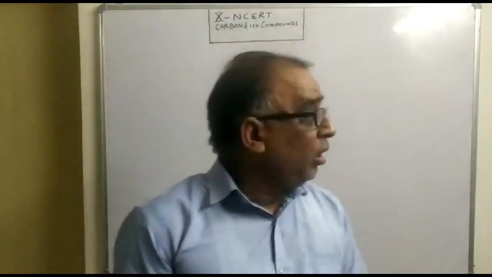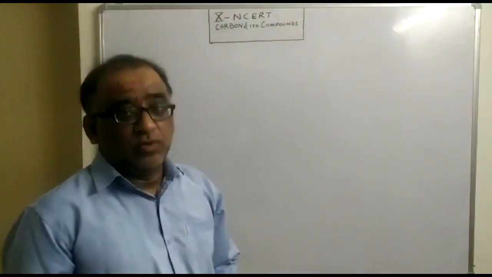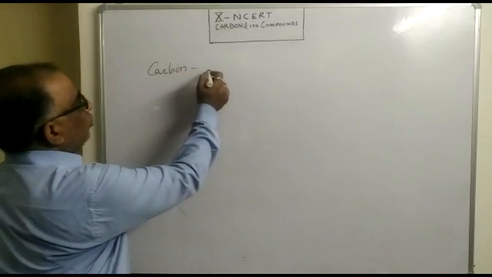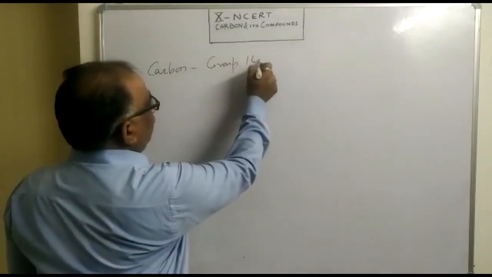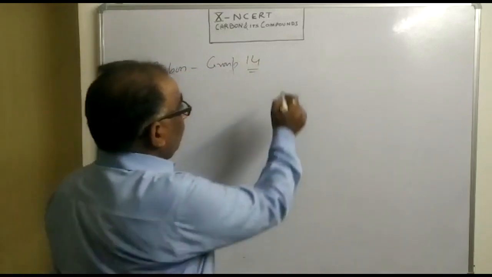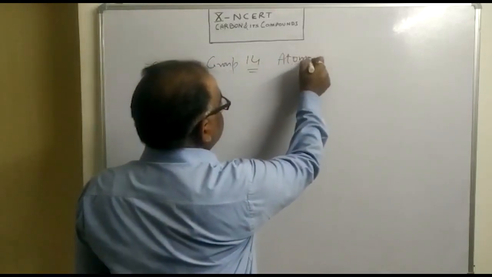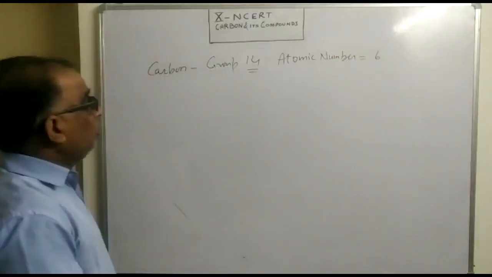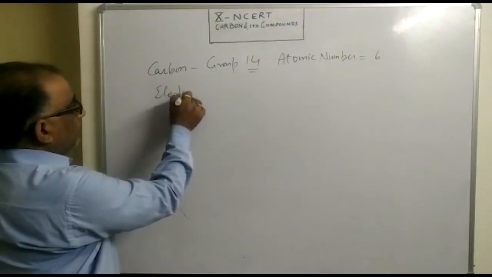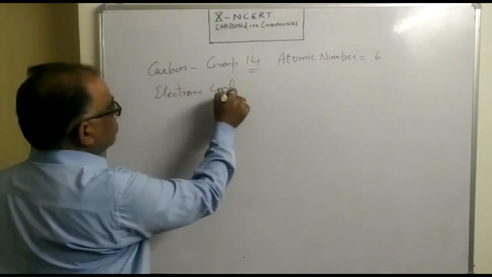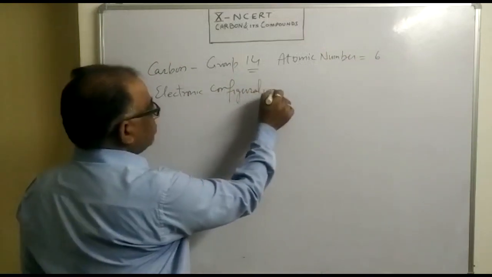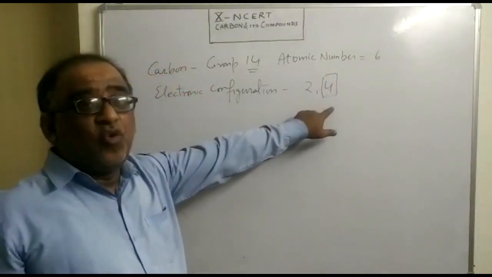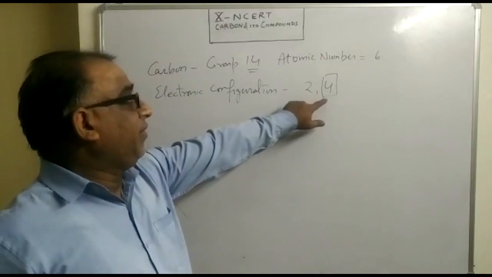Today we shall talk about the general aspects of carbon and its compounds. We very well know that carbon belongs to group 14 in the periodic table and its atomic number is 6. So, the electronic configuration of carbon is 2,4. It means that carbon has got 4 electrons in its valence shell.